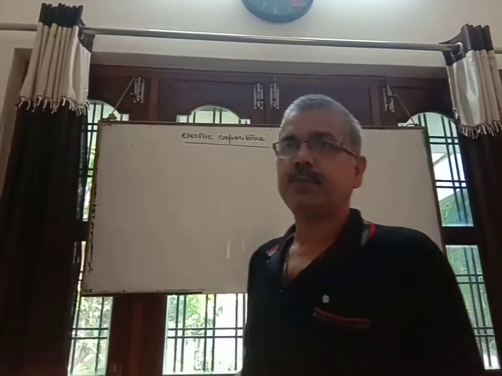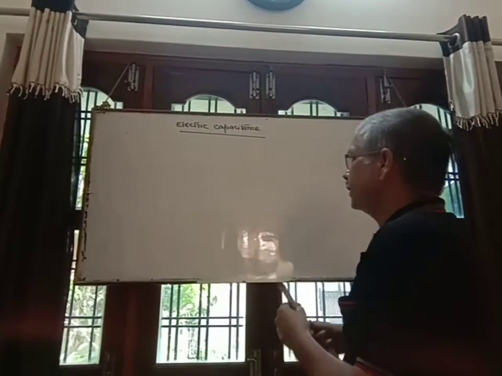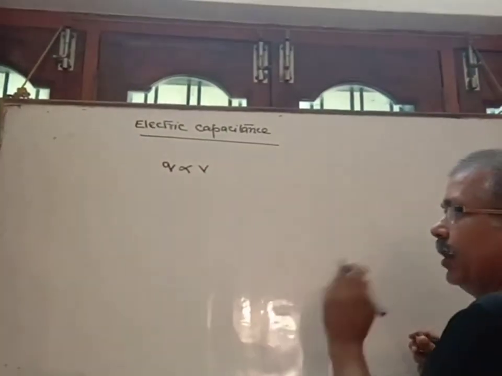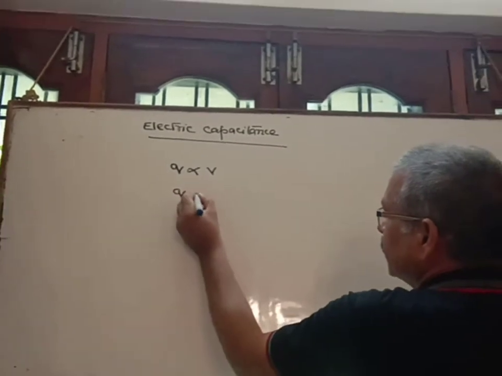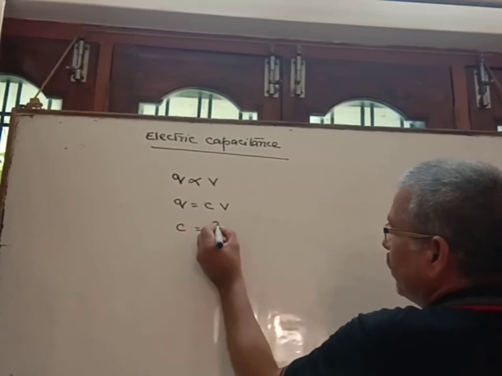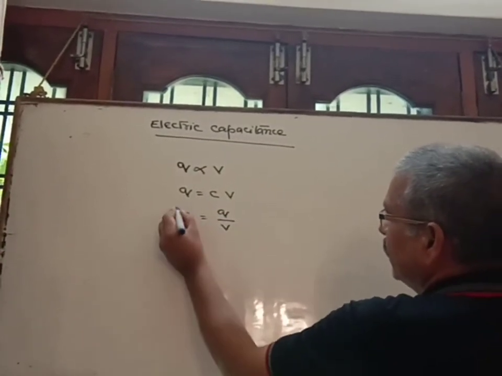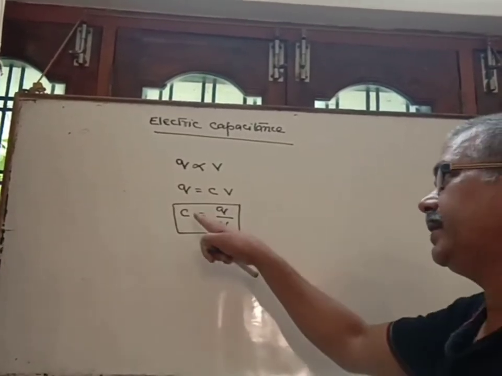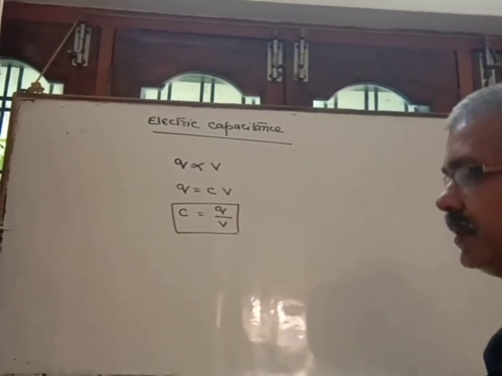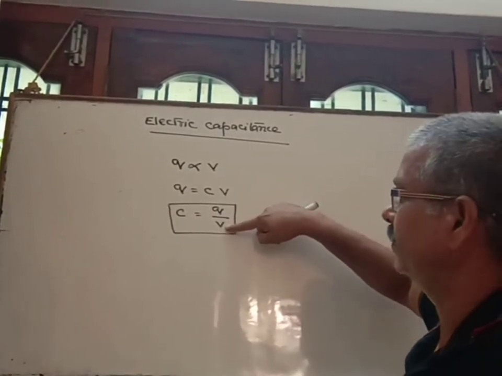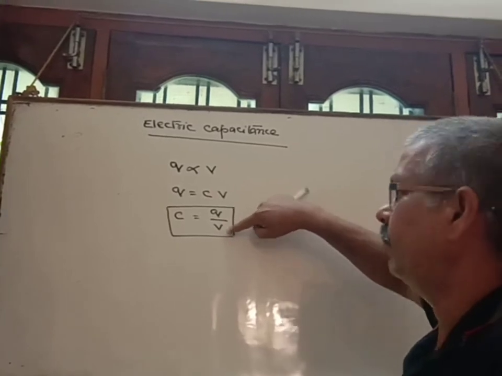As we know, as charge is given to a conductor, its potential increases, that is Q is proportional to V. Now if we take the proportionality constant, Q is equal to CV, and this C is called capacitance. How can we define it mathematically? The capacitance of a conductor is the ratio of the given charge and the respective potential.